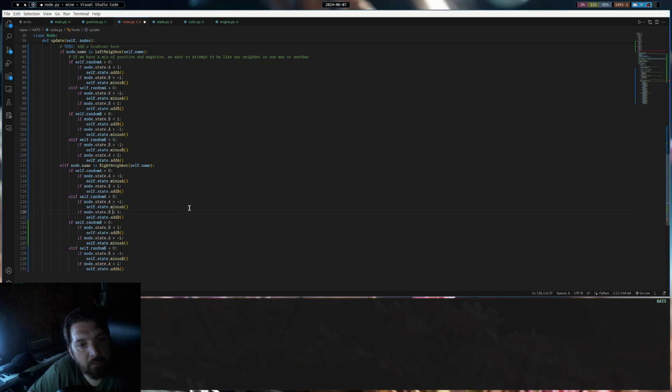Greater than 0, can't be greater than 1, greater than 0. No, we want to leave those. This level of logic doesn't change, this level does. So if it's less than 1, or if it's greater than negative 1, or less than 1, and then if it's less than 1 and greater than negative 1.